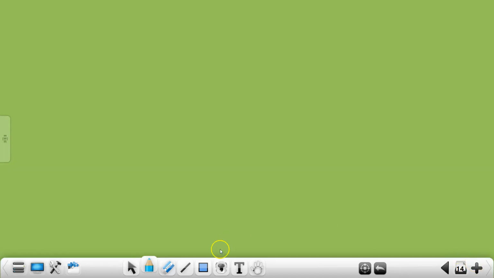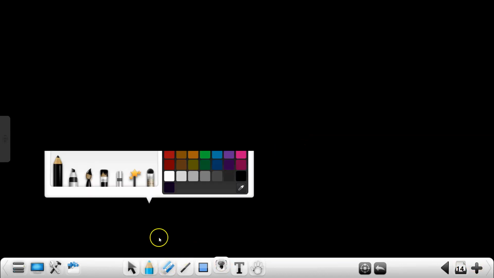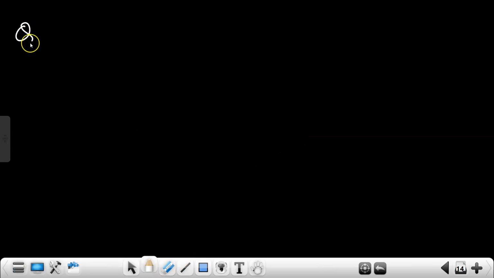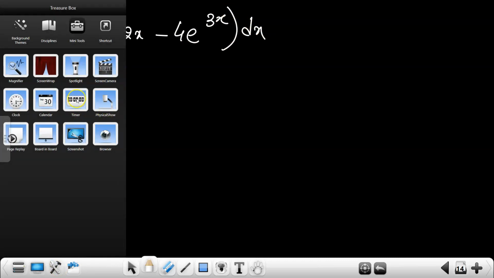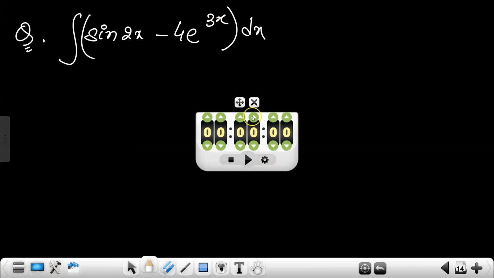Now this I have solved. You have to do one for my sake. Integration of sin 2x minus 4 e to the power 3x. How much time do you need for this? I am giving you 2 minutes. Perfect? Okay, let's start then. 3, 2, 1, and here you go.